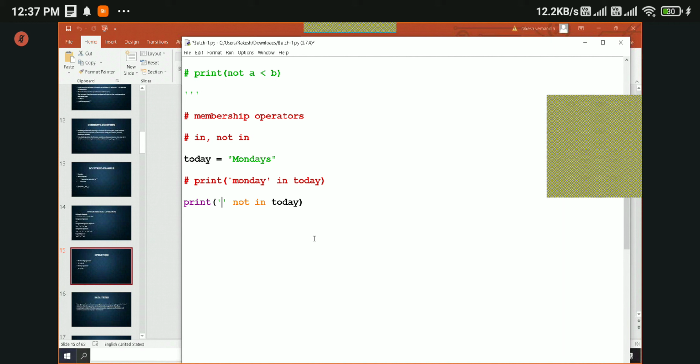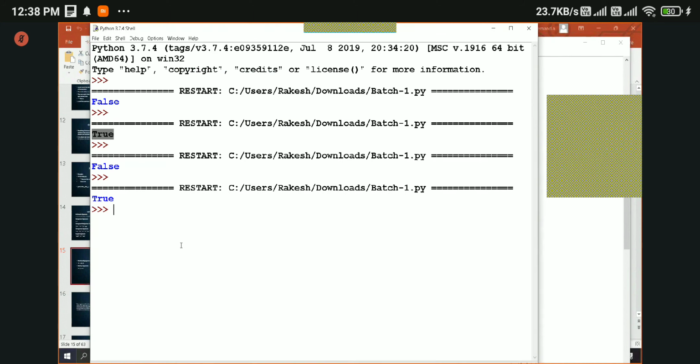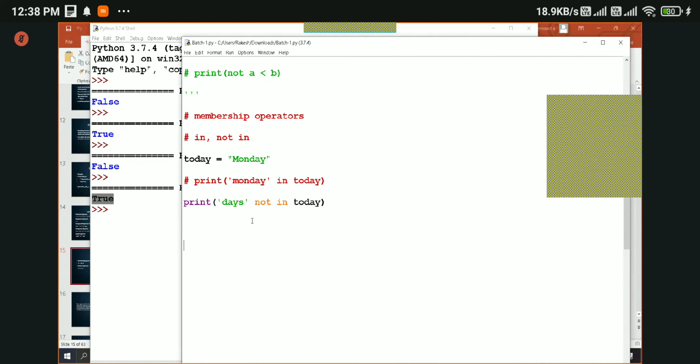If a value that we give here, let's say, let's remove this s here, only Monday, and let's try to check for days, and let's run this. What is the output? The output is true. Actually the string days is not there in Monday, but we got true because we are using the not in operator.